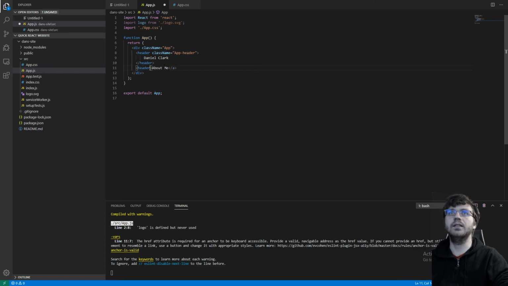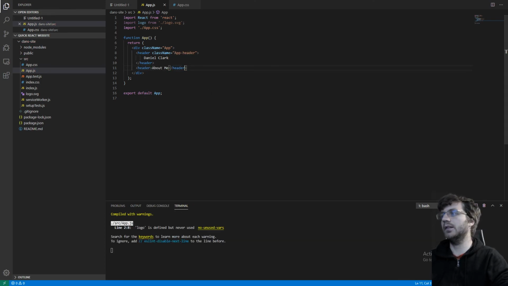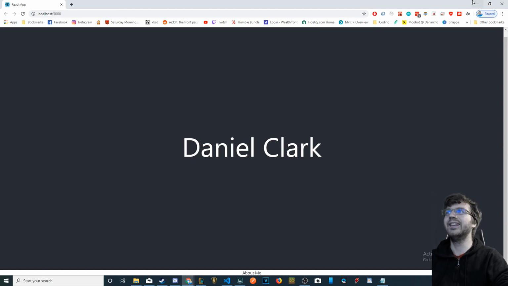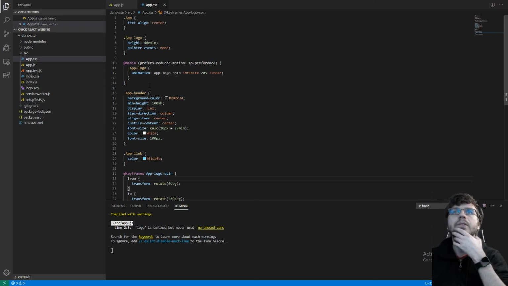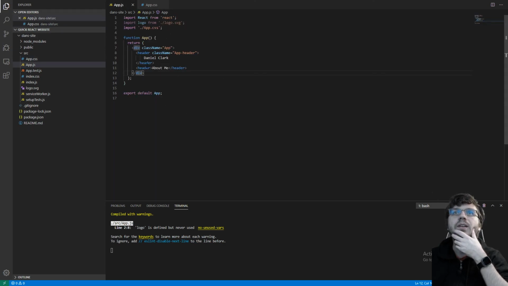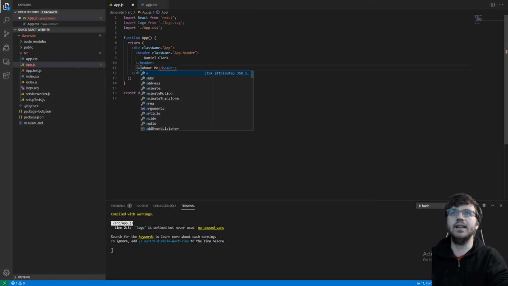Yeah, let's try that. We make it basically the same height. That didn't work. Okay. It didn't actually change anything. I don't actually know what header does here. The header is, oh, that's just a header. Okay, that's just a normal HTML element. Okay, let's stick to the A tag then.